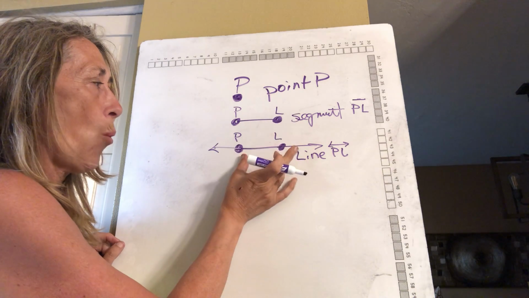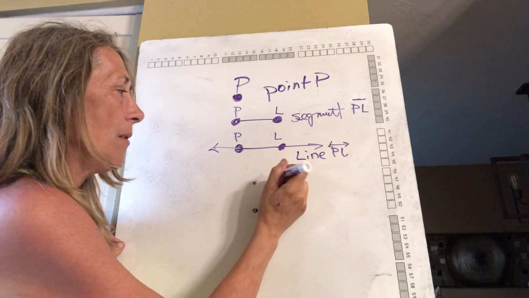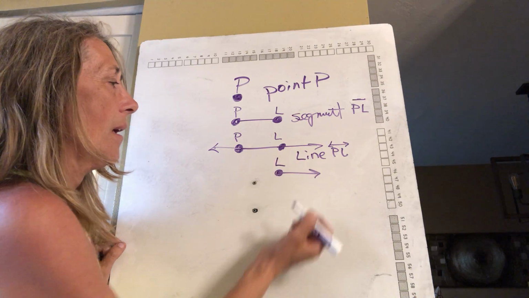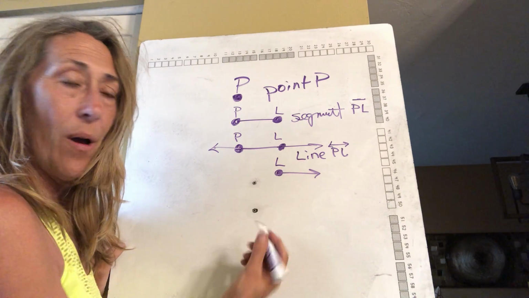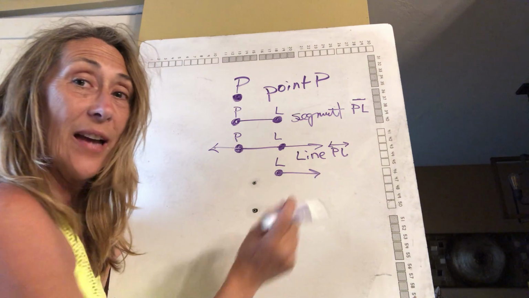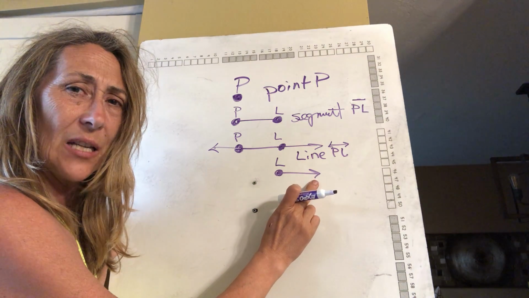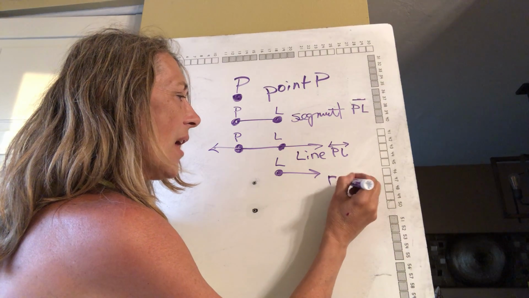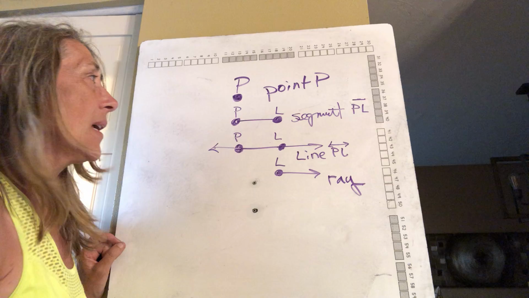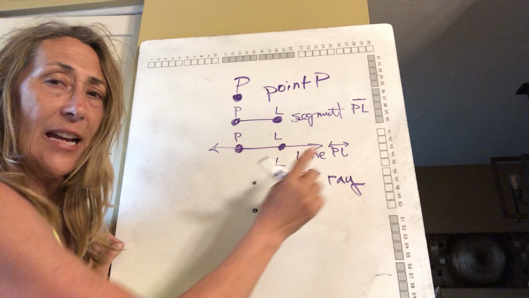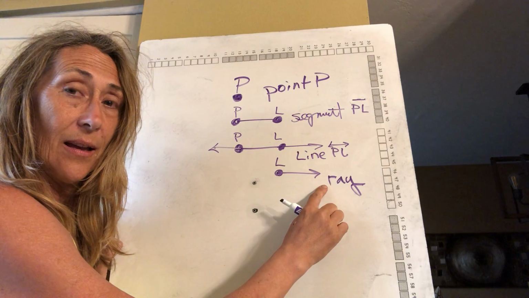And if I take one part of that line right here, now it has a beginning and it has no end, because this tells me it goes on indefinitely, forever and ever. So that we're calling a ray. A point, a segment, a line, a ray.